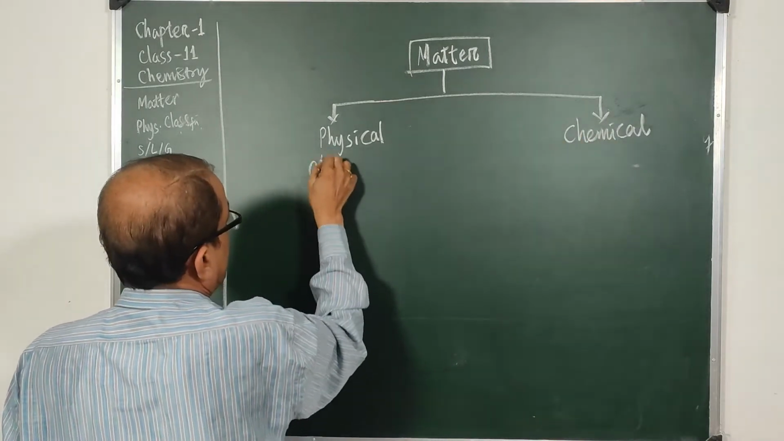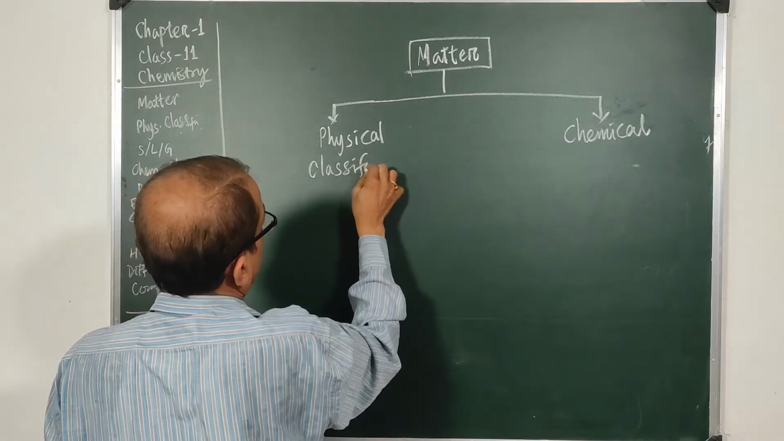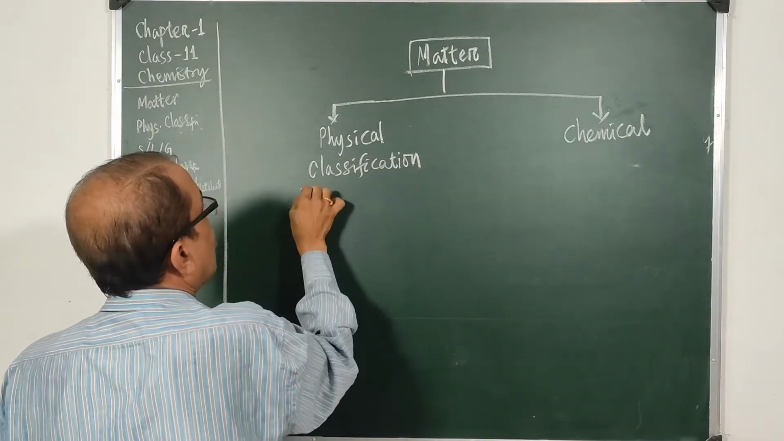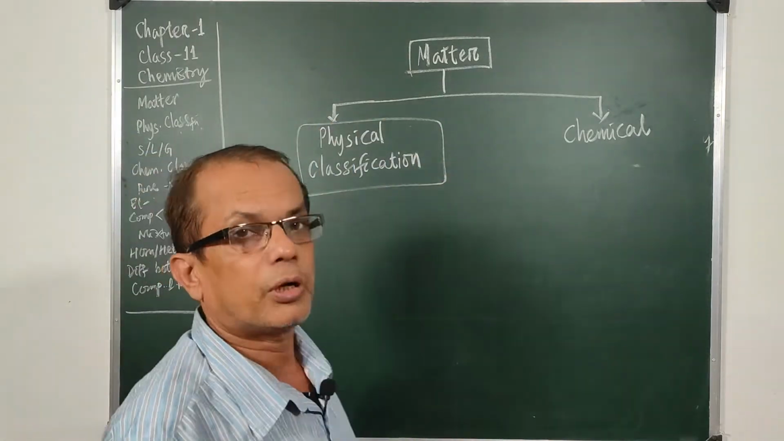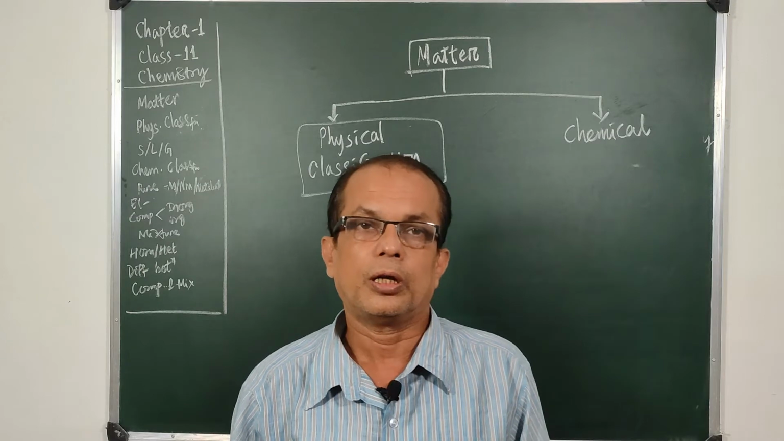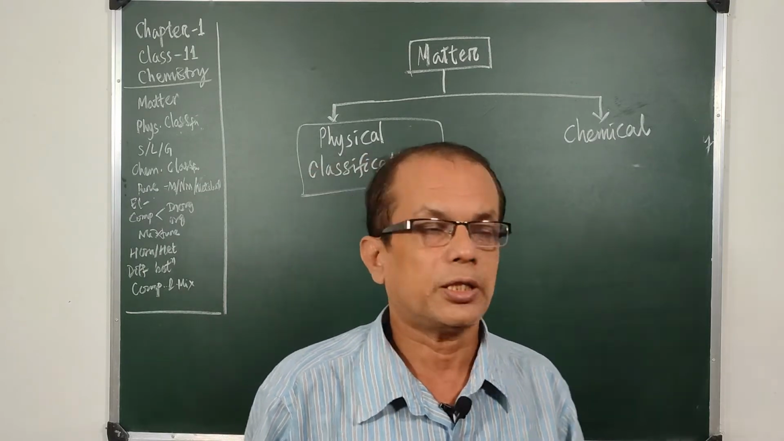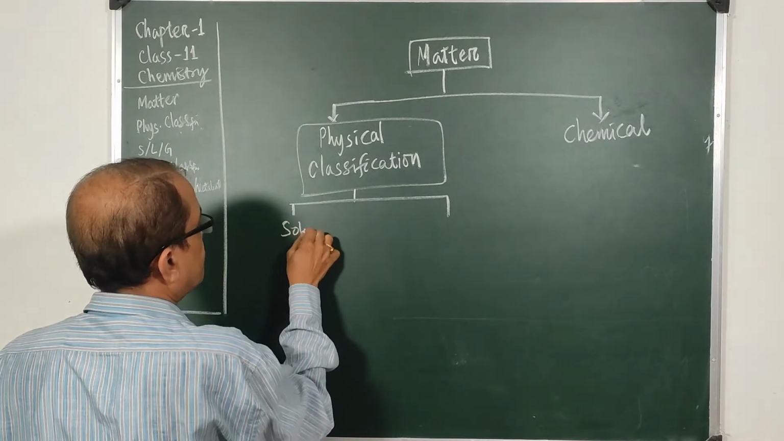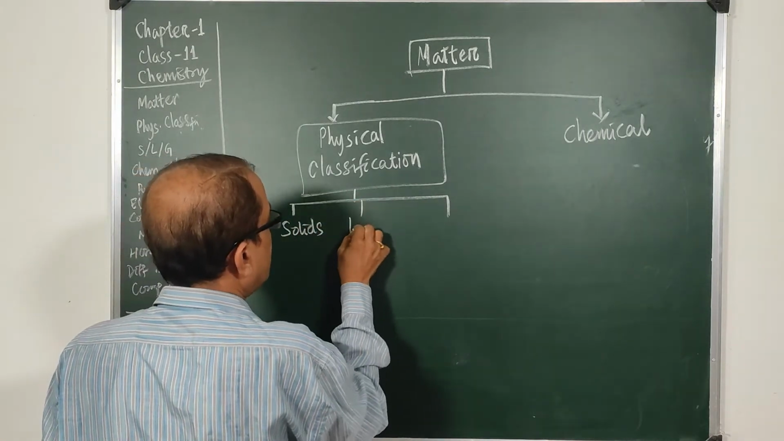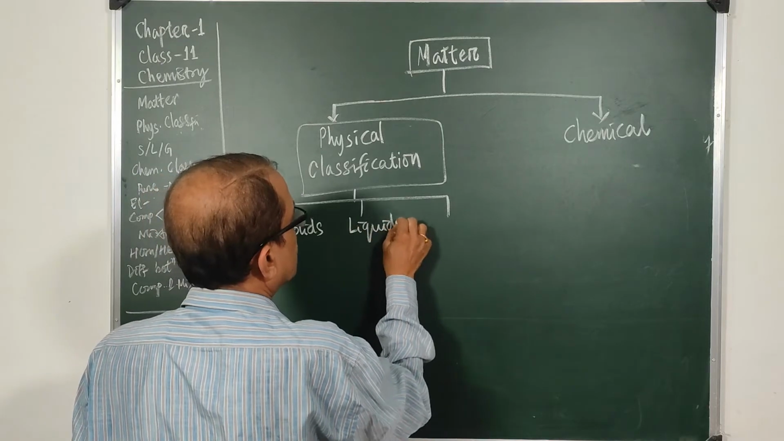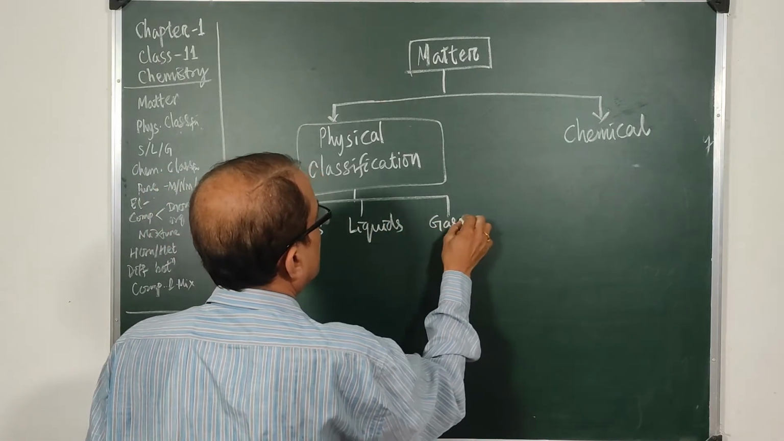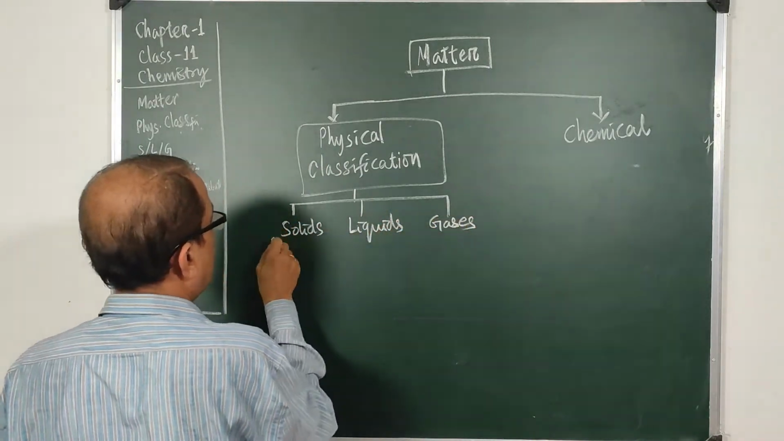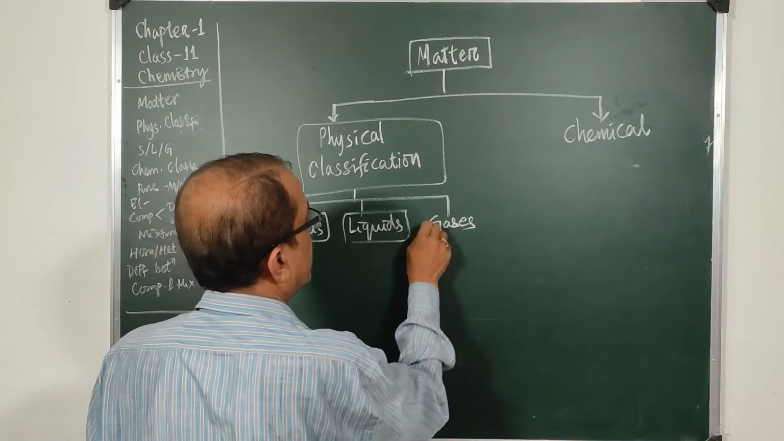The physical classification talks about the physical states of matter. What are the physical states of matter? Matter exists in solid state, in liquid state, in gaseous state. So the three states of matter, say solids, liquids and gases. These are the three. Physical classification gives us three different types of matter, that are solids, liquids and gases.